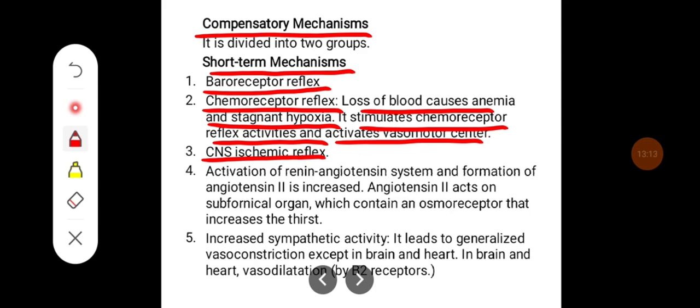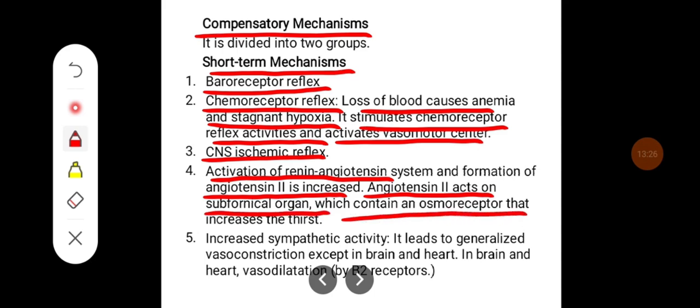Then there can be activation of the renin-angiotensin system and increased formation of angiotensin II. Angiotensin II acts on the subfornical organ, which contains an osmoreceptor, and increases thirst. Increased sympathetic activity leads to generalized vasoconstriction except in the brain and heart. In the brain and heart, there is vasodilatation because of the presence of beta 2 receptors.